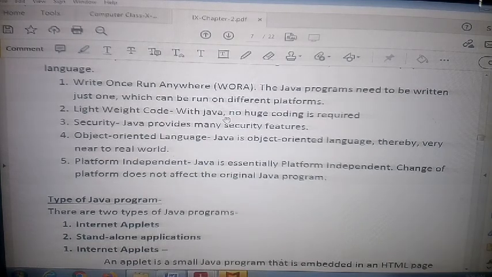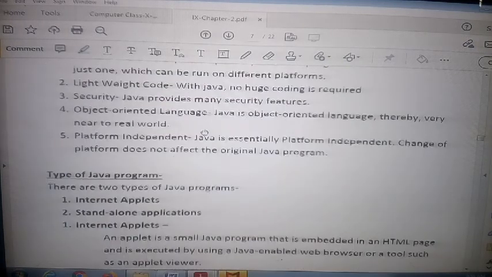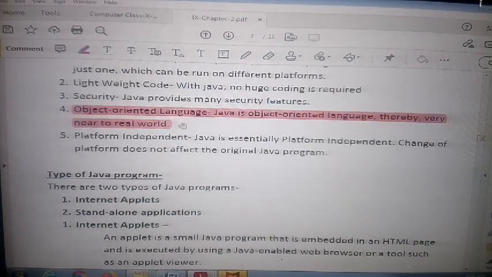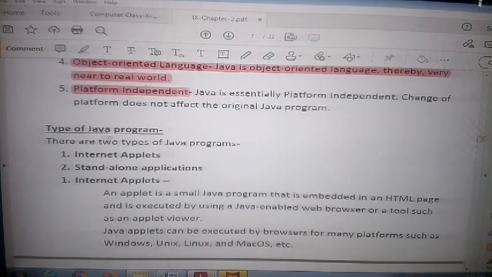From a security point of view, Java has better security in comparison to other languages. It is a 100% OOPS language, object oriented programming language, and it is platform independent, so you can run the program on any type of system.